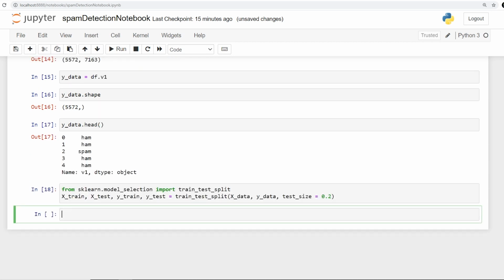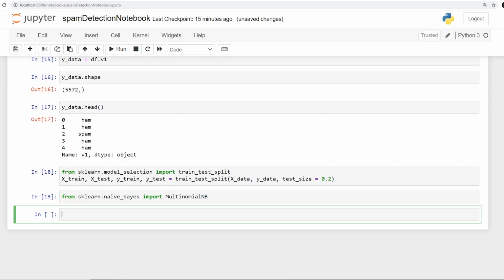So now I'll just run this, and now I'm going to use the naive Bayes algorithm, because naive Bayes is very commonly used, and it is one of the most basic algorithms that you can come across when we talk about, let's say, the NLP stuff. So I'll say from sklearn dot naive Bayes, I'm going to import multinomial NB. I think I have not covered the naive Bayes, but that is just fine.